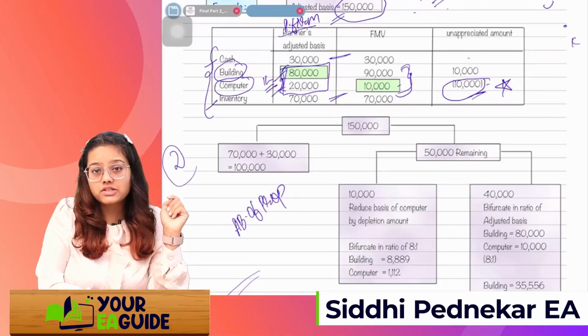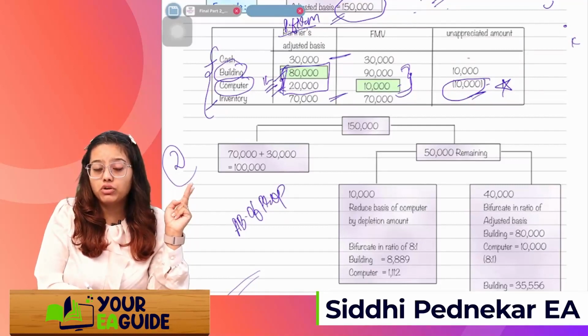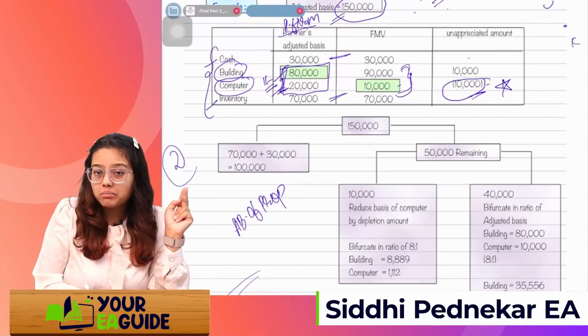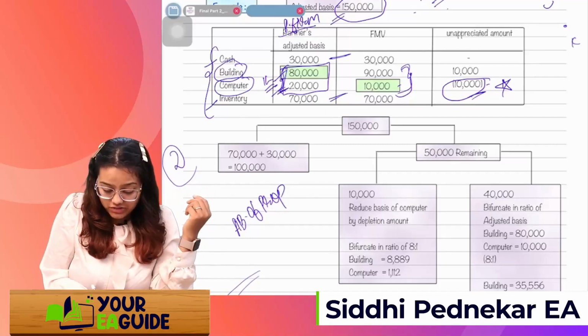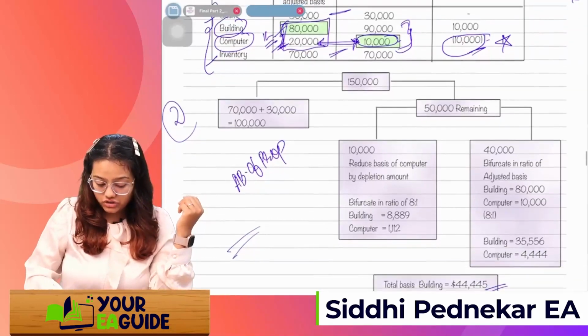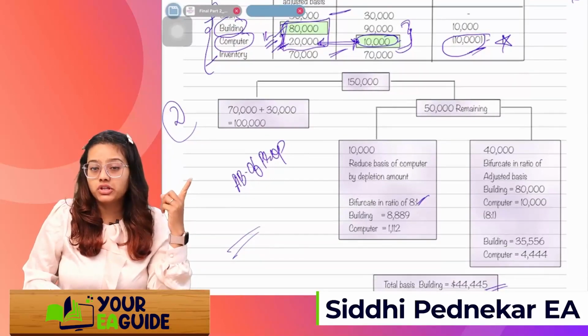For building, what is the adjusted basis? 80,000. For computer, what will be the adjusted basis? It is written over here as 20k, but if I apply the FMV, whichever is lower of these two you have to take into consideration. That is 10k. So in the ratio of 8:1, first you will distribute the depletion amount, that is 10,000.